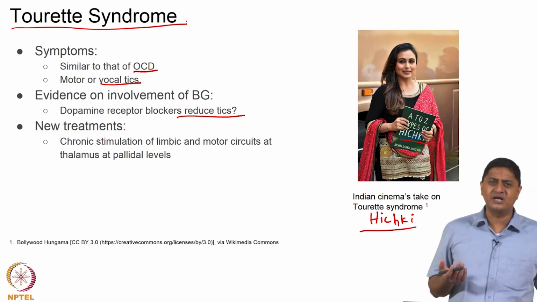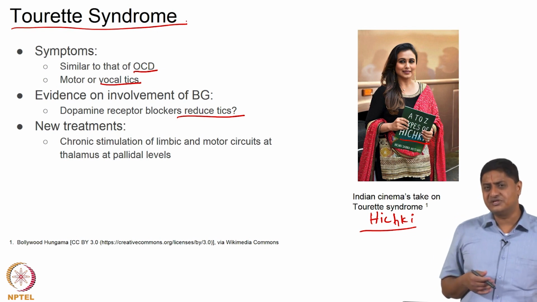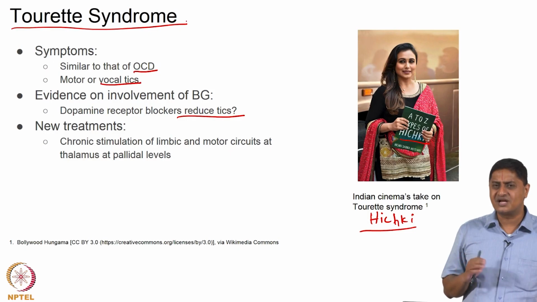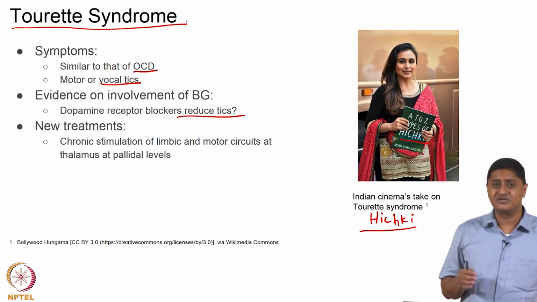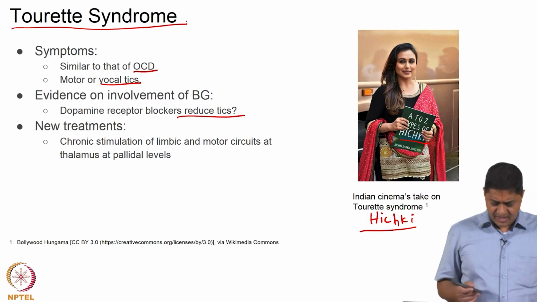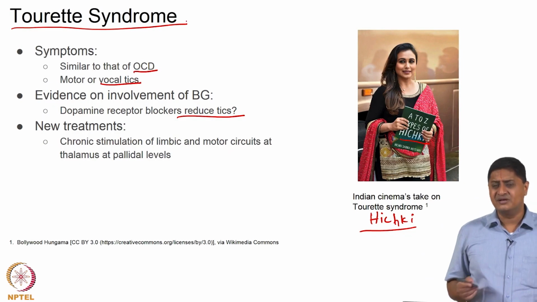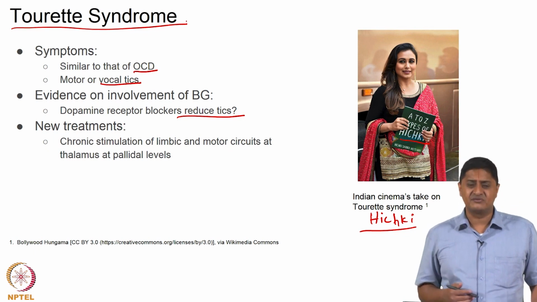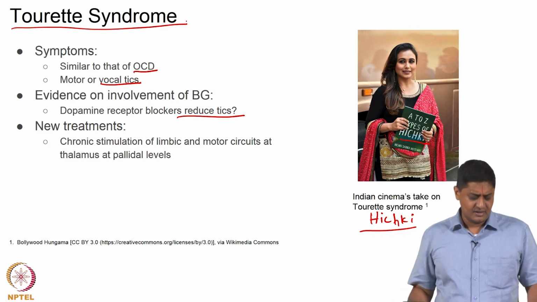How do you stimulate chronically? Well, of course, this is a surgical procedure. This involves implanting electrodes in particular regions of the basal ganglia and using a pacemaker kind of device, right. This device continuously stimulates the specific regions and ensures that the person does not produce these unwanted, undesirable, socially awkward tics, right. Again, this is just a therapeutic approach that is coming up. We will have to wait and see how effective this is, and what other effects this brings in, right.